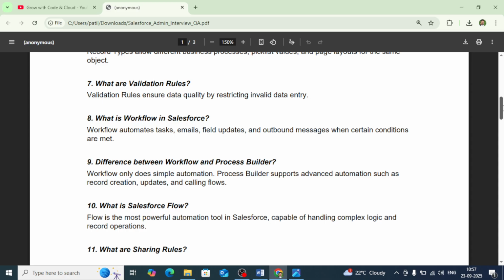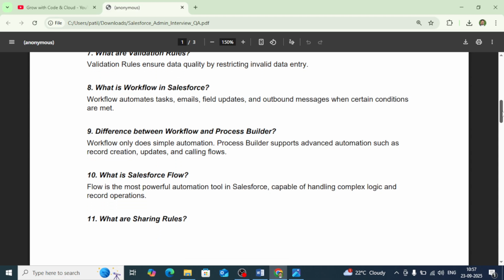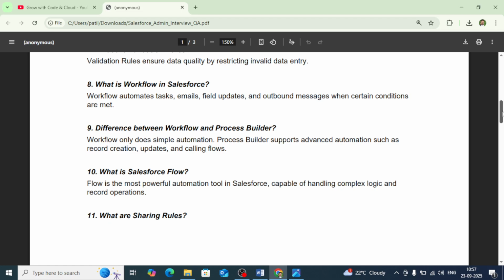So these types of things you can achieve through the validation rule. You can write the validation rule, and you can write multiple validation rules in an object. Then the next question is, what is workflow in Salesforce?